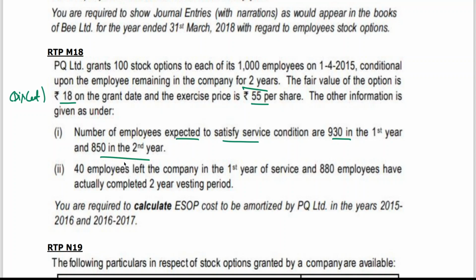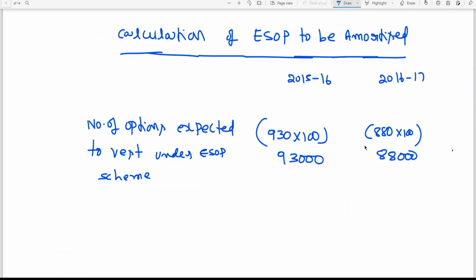So what he has done is that 40 employees left the company in the first year of service and 880 employees actually completed the second year vesting period. By the time it has been completed we know that in the first year we are not sure of it, but in the second year it is clear that you are having 880 employees. So therefore we need to recognize the expenses for 880 employees. Are you following what I'm saying? In the beginning we don't know what is the expenditure that is to be amortized. That is why 930 we have written. But in the second year it is clear that only on 880 shares we need to recognize the expenses.